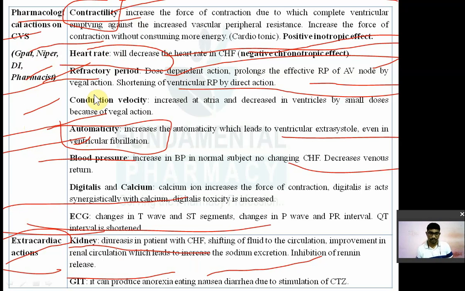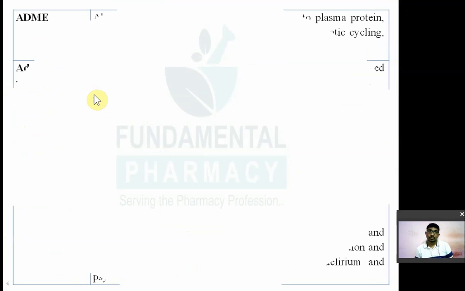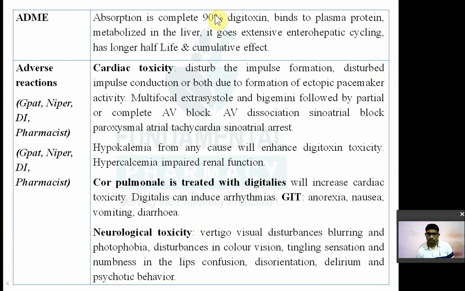ठीक है. Now the next point we will see: absorption, distribution, metabolism, elimination, kinetics. So it is completely absorbed after oral administration. 90% of digoxin binds to plasma protein. It is metabolized in the liver. It will undergo enterohepatic circulation and it has a cumulative effect. कार्डियक ग्लाइकोसाइड को क्यूमुलेटिव इफेक्ट होता है.